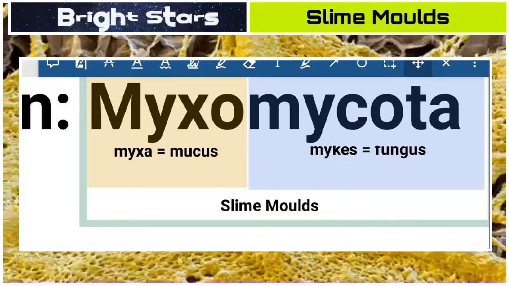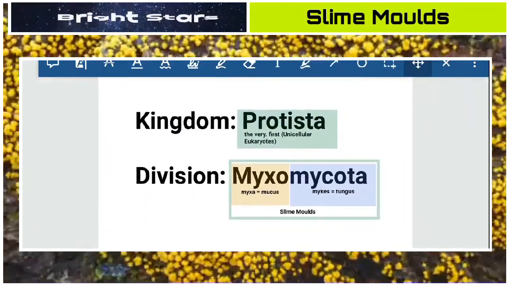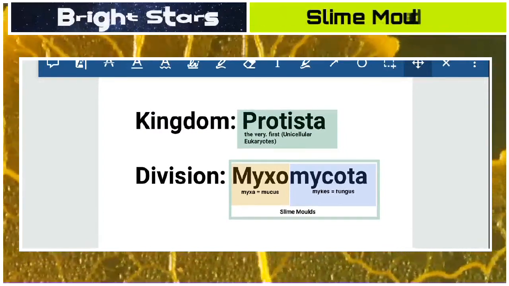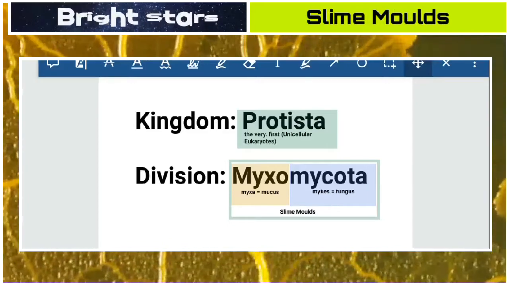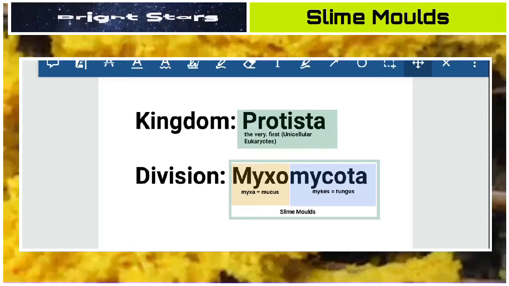They belong to Protista. So we have learned two important words: Protista means unicellular eukaryotes, and Myxomycota means slime molds.